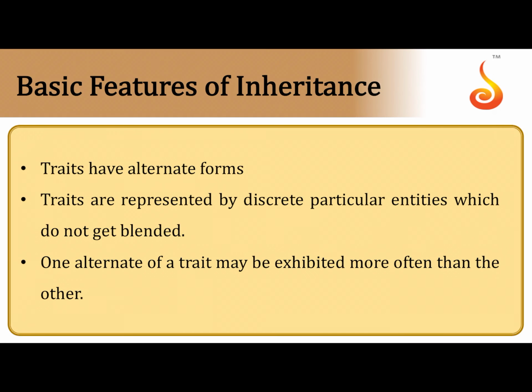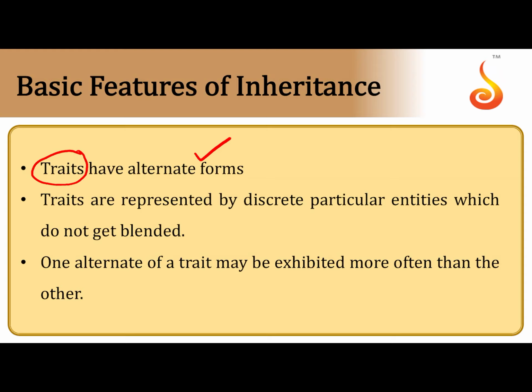So let us look into some of the basic features of inheritance. You know that inheritance refers to transmission of characters from one generation to another generation. And when we think of a character such as height, you know that there are variants of the character which are referred to as traits. So traits usually occur in alternate forms. For example, if you consider the character of height, then there are two traits for that. One is referred to as tall and one is referred to as dwarf.